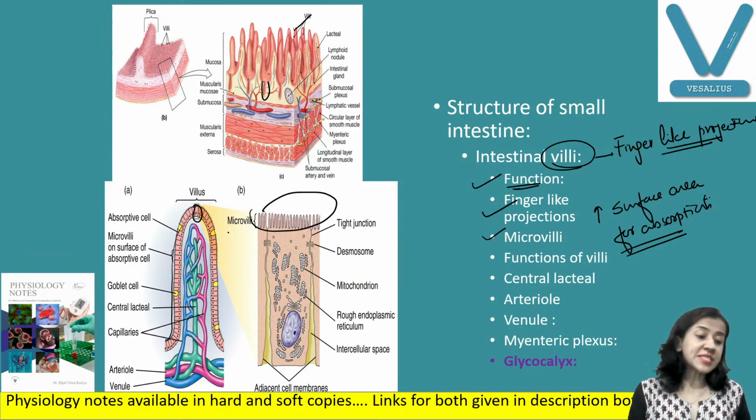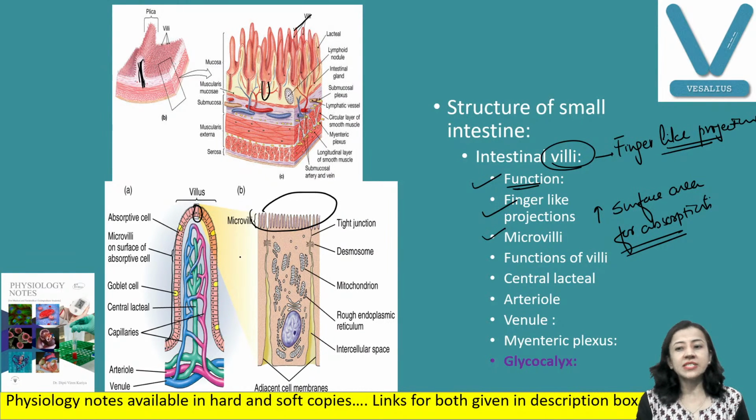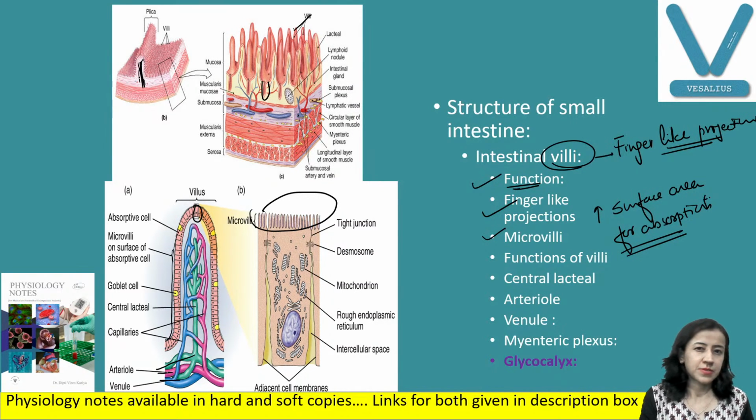Fine. In the vicinity of villi, suppose this is a villi, so inside here, in the vicinity of villi, we have got blood vessels, we have got nerve fiber, we have got lacteal. Lacteal is a lymphatic. You can see here, this is arteriole, this red color, blue vein, and green is lacteal. They are present in the vicinity of the villi, inside of the villi. Okay. Now, it also has got Myenteric plexus. Fine. That is important for the movement of villi.